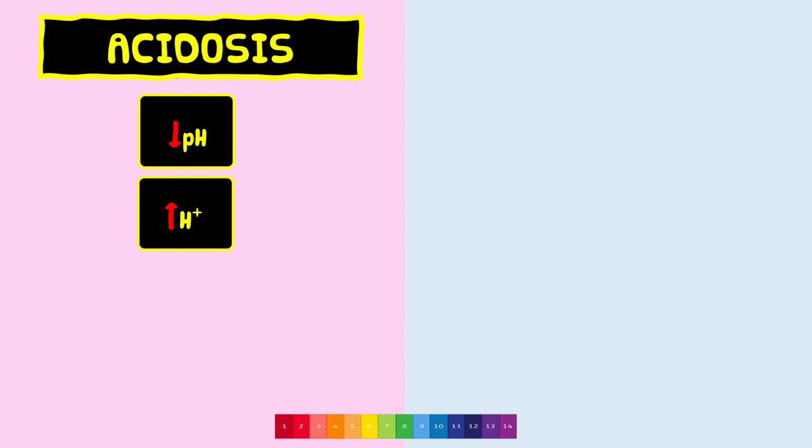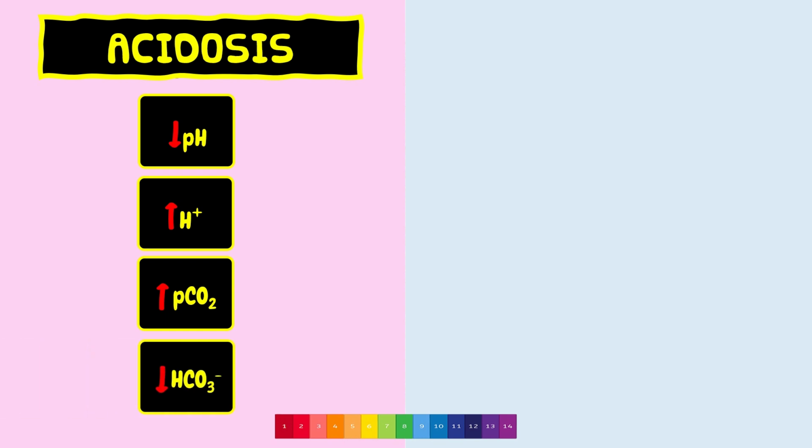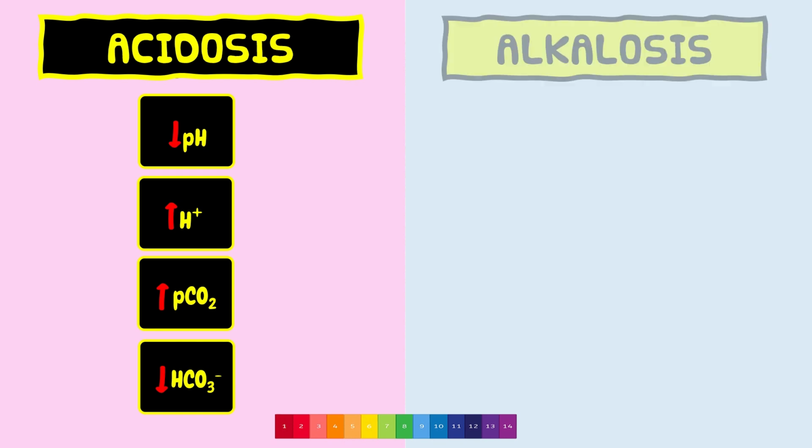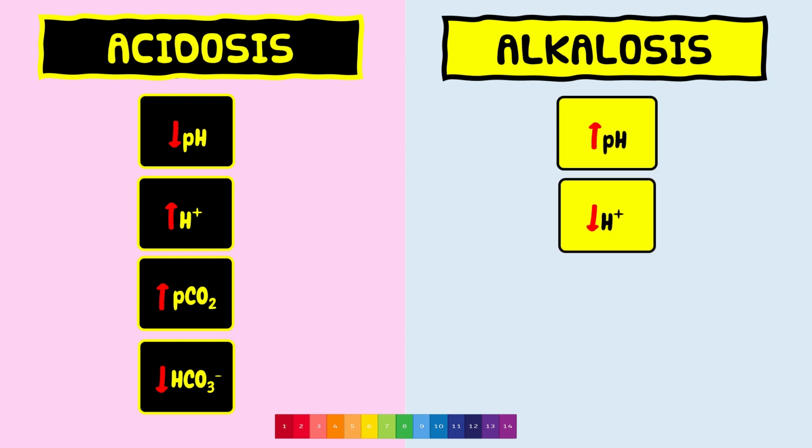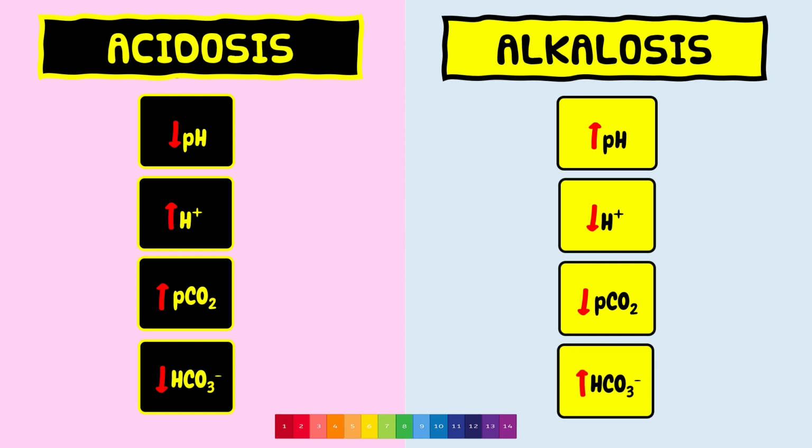Acidosis is produced by increase in partial pressure of carbon dioxide in the body fluids, particularly in arterial blood, and decrease in bicarbonate concentration. Now, as we have discussed that alkalosis is totally opposite to acidosis. So, alkalosis is the increase in pH, decrease in hydrogen ion concentration above the normal range. Alkalosis is produced by decrease in partial pressure of carbon dioxide in the arterial blood and increase in bicarbonate concentration.